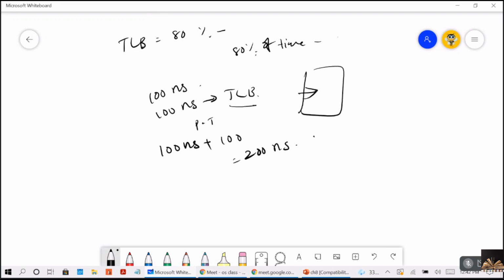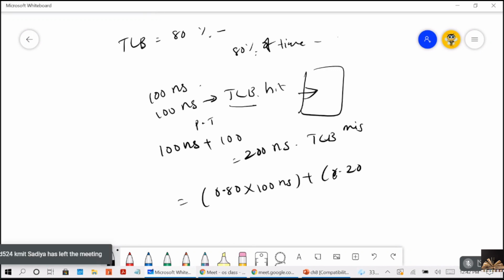This is for a TLB miss, and that was for a hit. Now the effective memory access time is 0.80 times 100 nanoseconds plus 0.20, since there is a 20% chance of a miss, times 200 nanoseconds.